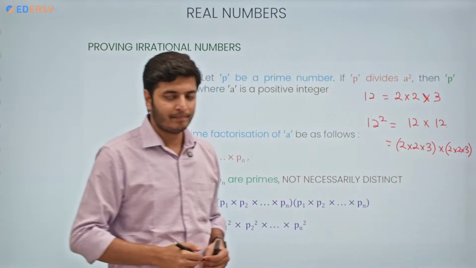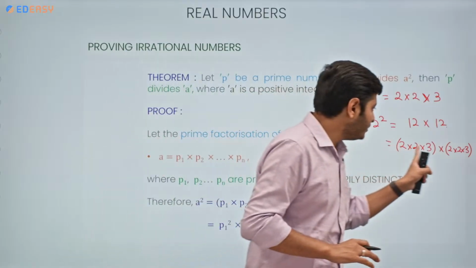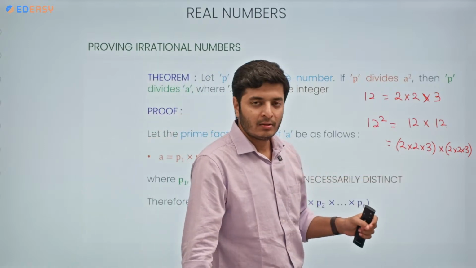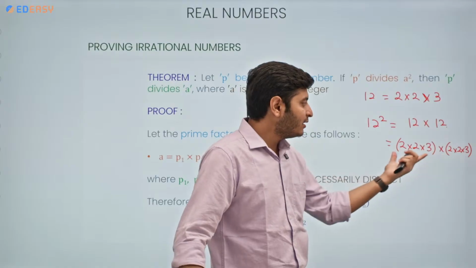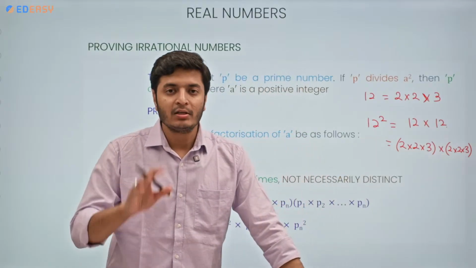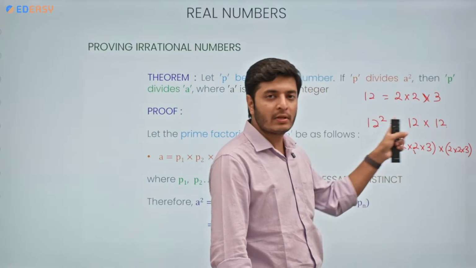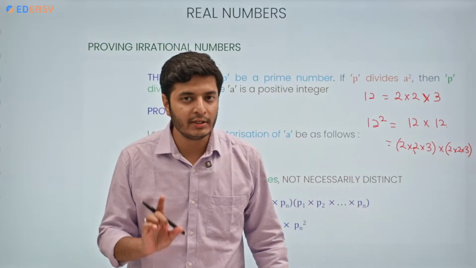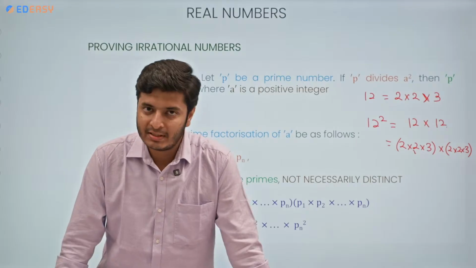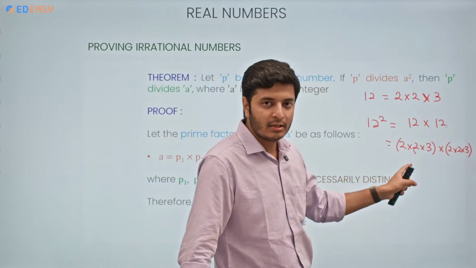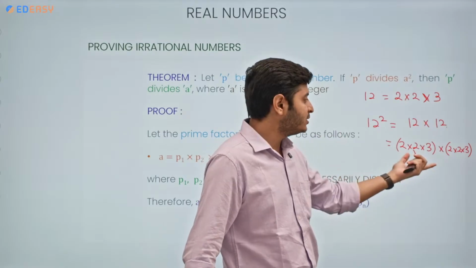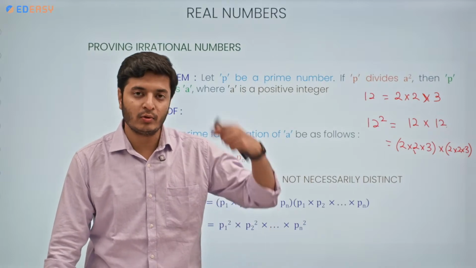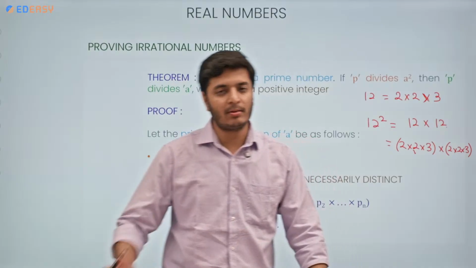Now let me ask you one thing. If I consider only one value, suppose I consider 2, these numbers are nothing but the factors of 12 square, correct? So if 2 is a factor of 12 square, then 2 is also a factor of 12. Basically every factor here is written twice as many times as it is present in the prime factorization of the number itself, correct? So in the square value, it will always be in the double amount.